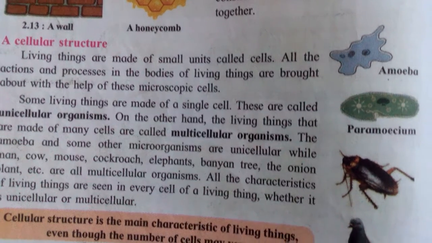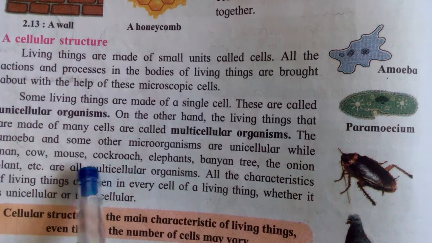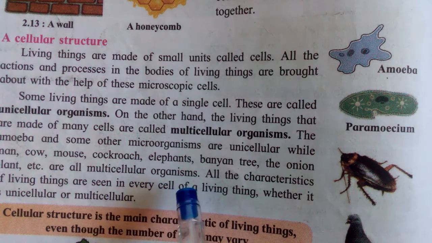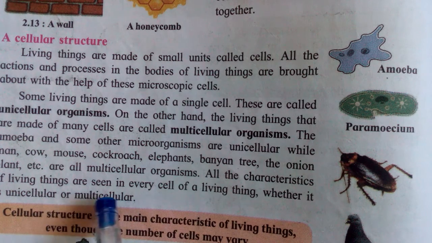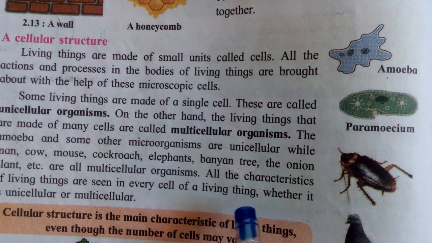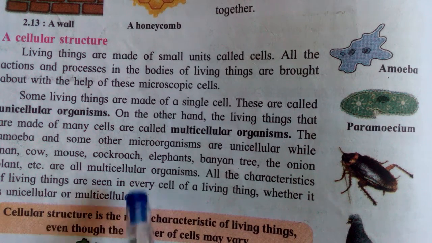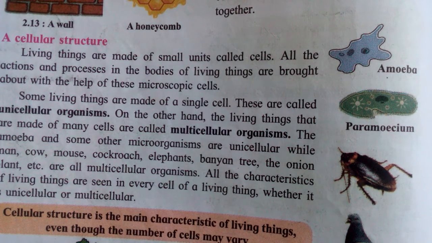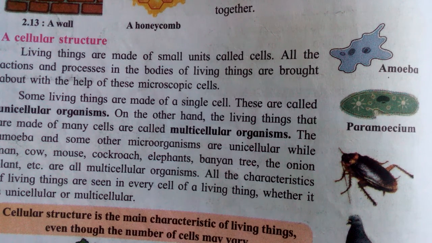Understood? The amoeba and some other microorganisms are unicellular, while man, cow, mouse, cockroach, elephants, banyan tree, the onion plant, etc. are all multicellular organisms. All the characteristics of living things are seen in every cell of a living thing, whether it is unicellular or multicellular. If their body is made by a single cell, it is unicellular, and if their body is made by many cells, it is multicellular.